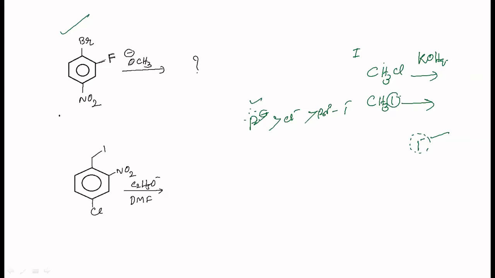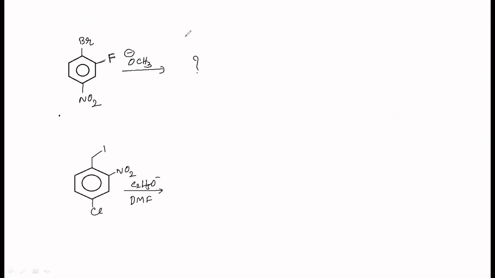So considering that fact, which I explained just now, take up the first question and find out what is the possible product found here. You have got OCH3 there. OCH3 is a nucleophile, which one is waiting to substitute. What is the product formed? Which one do you think is substituted? F or Br? Anyone would like to answer this question? F. Anybody else?